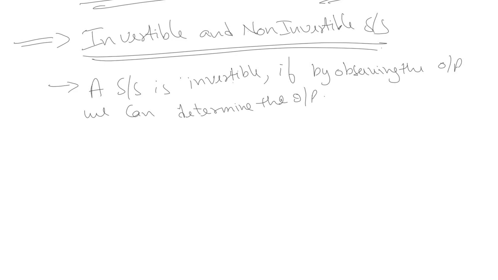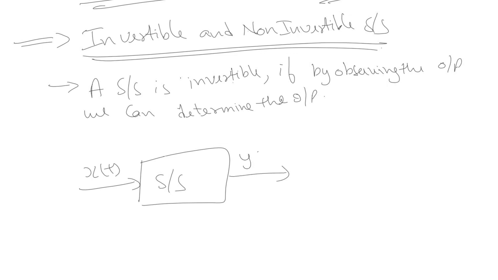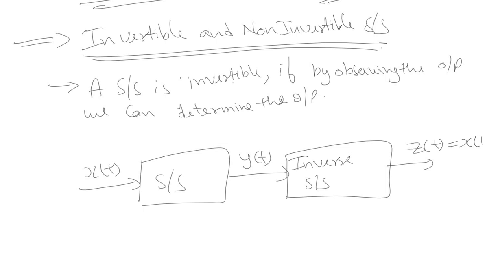That is, we can construct an inverse system that when cascaded with a given system results into the same input signal. That means if we have a system, input is x of t, output is y of t, and if the output is passed through the inverse of the system, then the resultant will be, let's say, some other output z of t, which is equal to your input signal x of t.